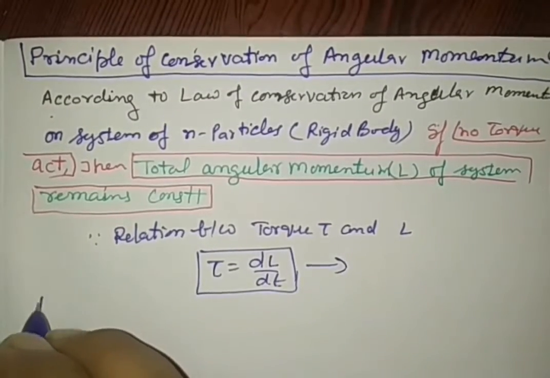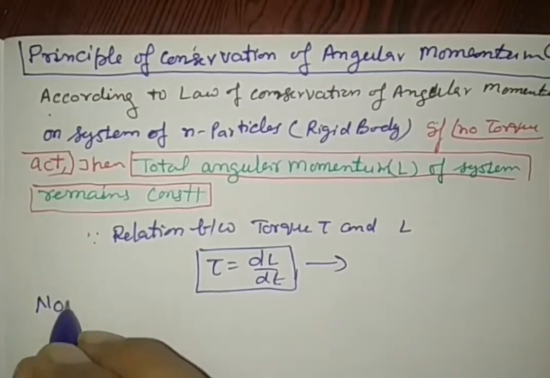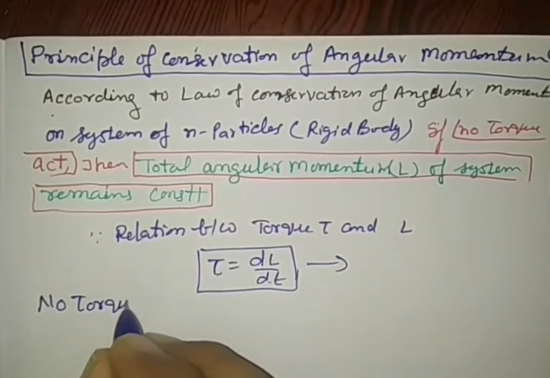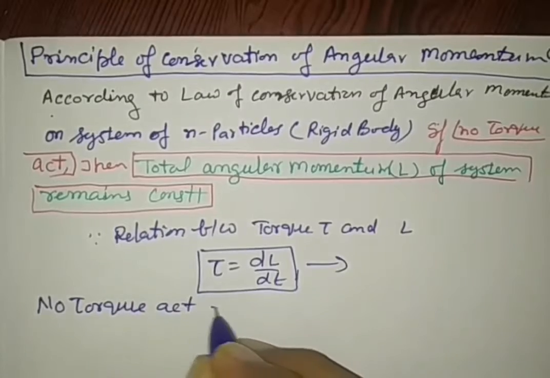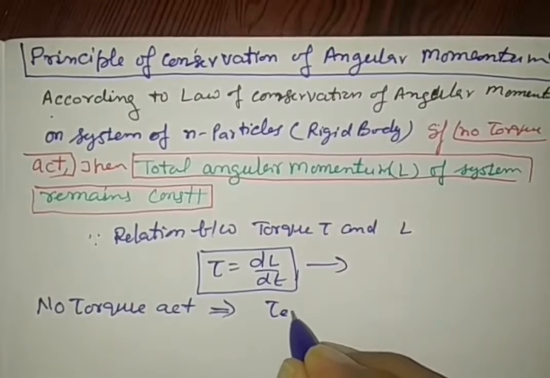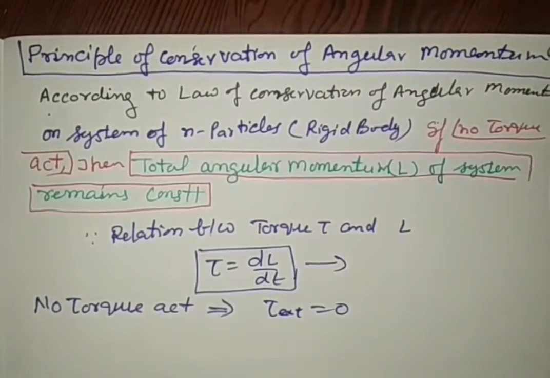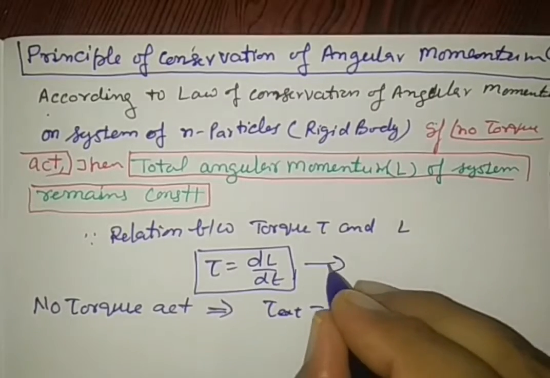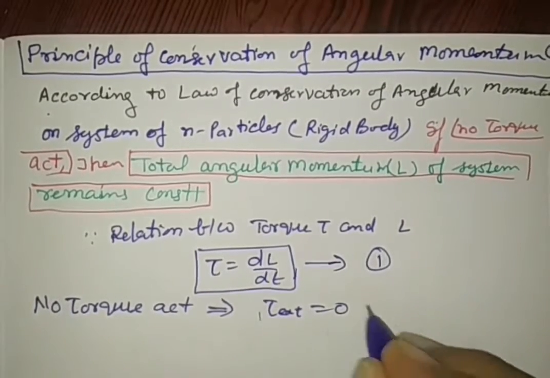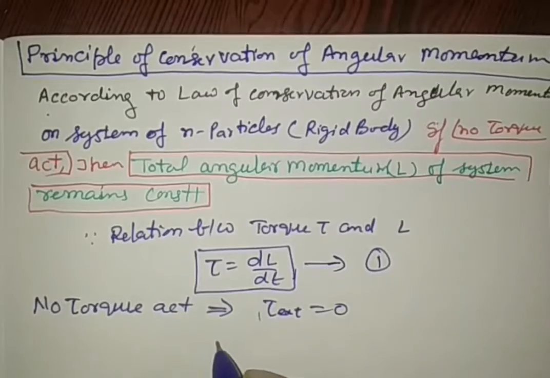This principle speaks of no torque acting. What does it imply? External torque is 0. It is equation number 1.